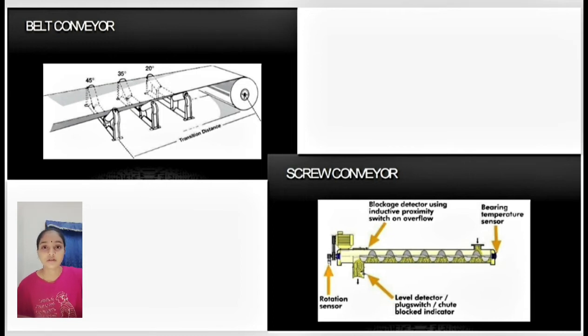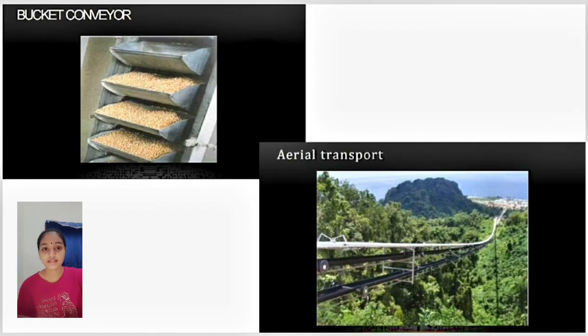Belt conveyor, used when large quantities of materials have to be conveyed over long distance and at fast speed. Screw conveyor, widely used for handling granular material. Bucket conveyor. This type of conveyor is mainly used in coal handling where bucket elevators carry the material vertically. Aerial transport, often used with advantage of transportation of materials in hilly regions.